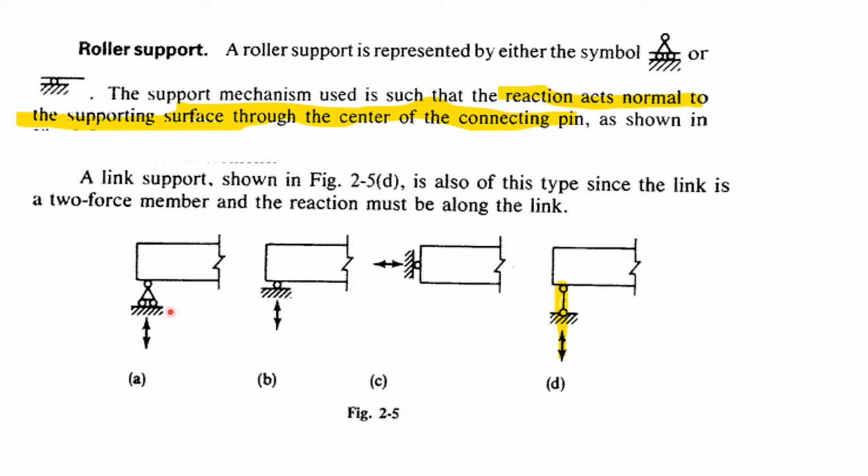What does it mean? This is the surface where it is getting supported. So it will always produce the reaction like this. If it is supported like this, the roller will restrain only in this direction. It cannot restrain in this direction, it will start moving. Here also it will start moving like this, but it will restrain this one. A link support, shown in figure 2.5d, is also of this type, since the link is a two-force member and the reaction must be along the link.